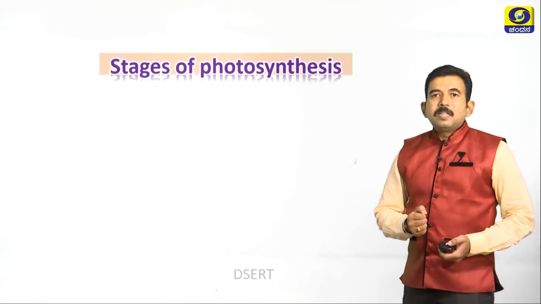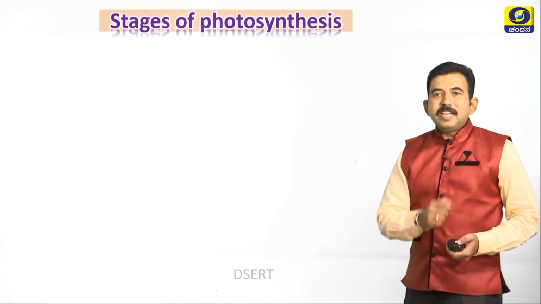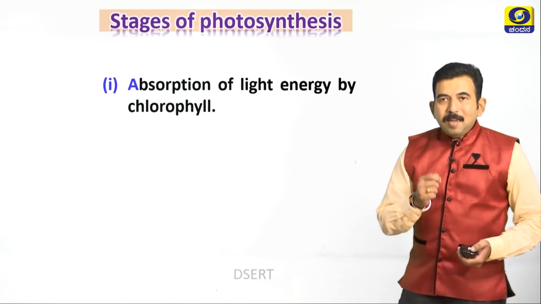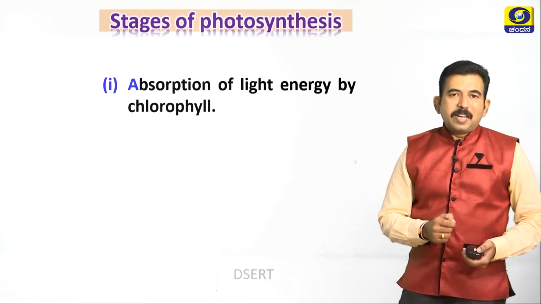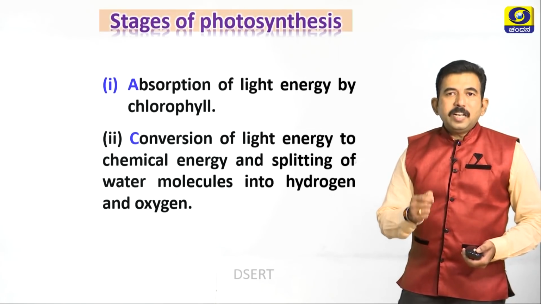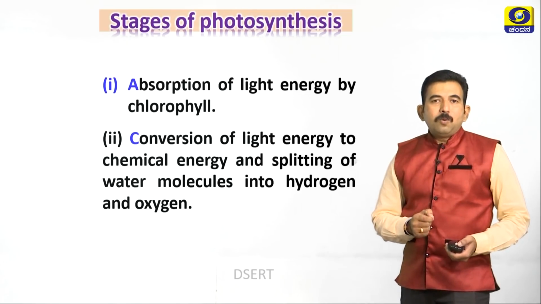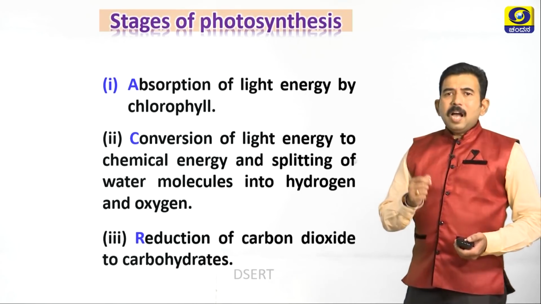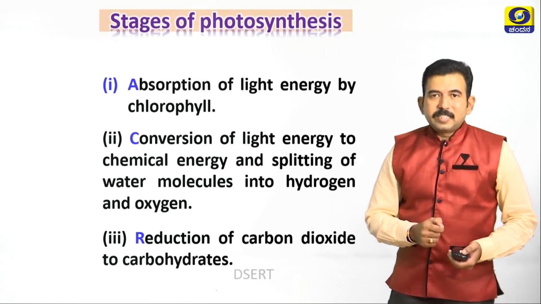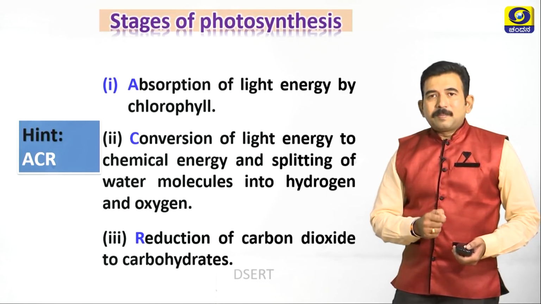Next, let us study the stages of photosynthesis. Students, again I am going to give you a small hint here. ACR. What do you mean by A? A means absorption of light energy by chlorophyll. What is C? Conversion of light energy to chemical energy and splitting of water molecules into hydrogen and what? Oxygen. R is nothing but reduction of carbon dioxide to carbohydrates. So very easily you can remember by remembering ACR.